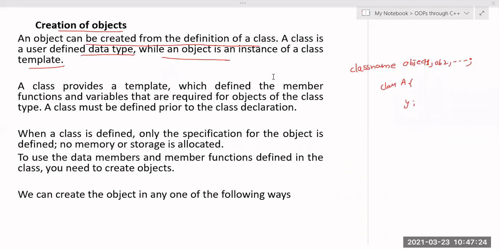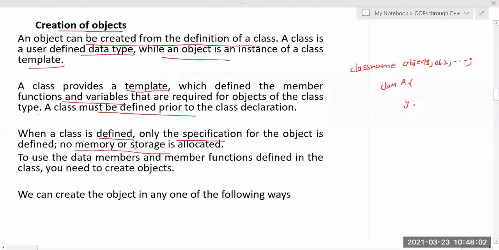A class provides a template, which is nothing but a prototype, which defines the member functions. Within the class I can have both data members and member functions that are required for objects of the class type. A class must be defined prior to the class declaration. When the class is defined, only the specification for the class object is defined. No memory or storage is allocated.